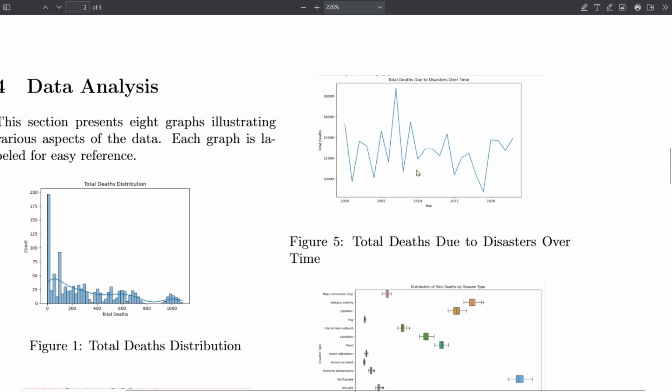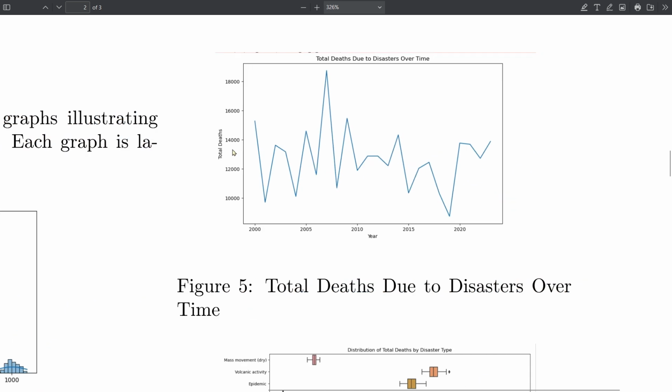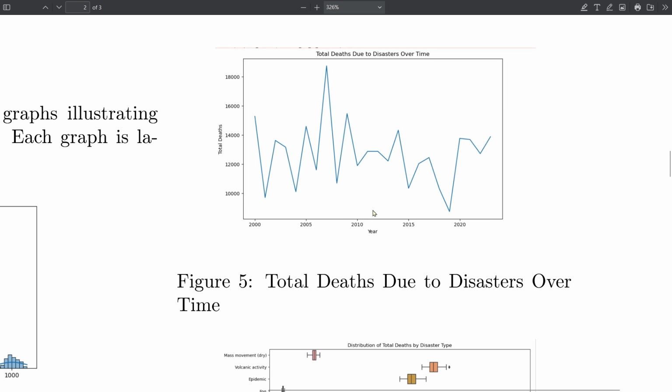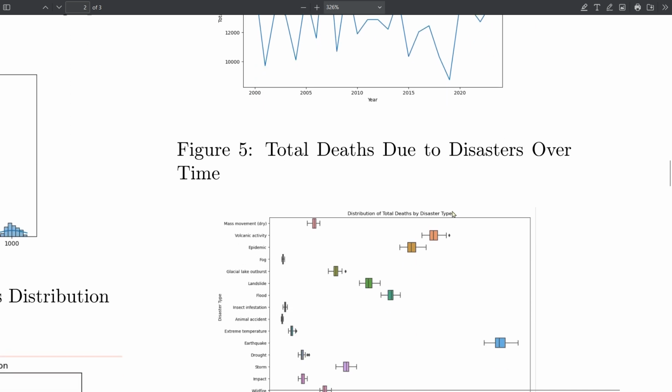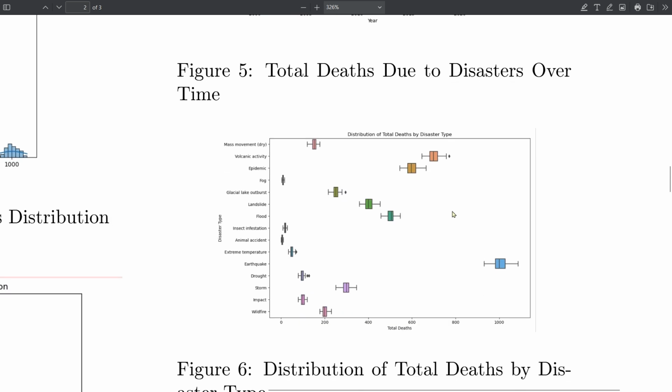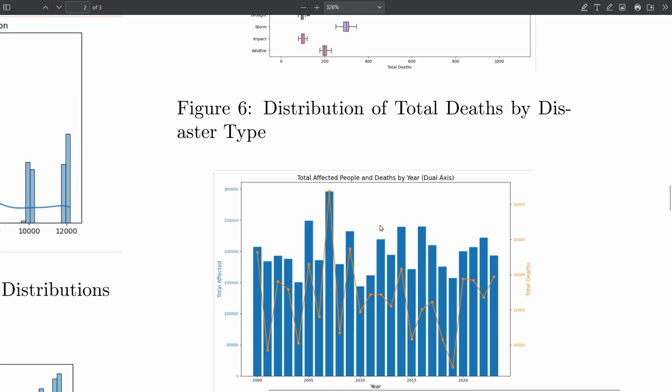Here we get to know the total deaths caused by all the disasters. For example, in the year 2000 we have around 15,000 deaths, and around 2019 there are slightly fewer deaths, because there are fewer disasters in our data set. Then the total deaths due to a particular disaster over time: for the flood, the total deaths are around 550 in the overall data set.